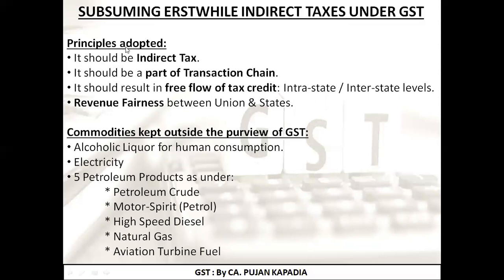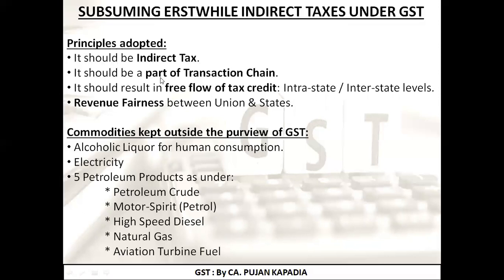The first principle which is written over here is whenever I am going to add all the taxes into GST, all those taxes that I am going to transform should be in the nature of indirect taxes. So there should not be a direct tax which is being converted or taken into the bucket of GST. All those taxes which are transformed should be indirect taxes.